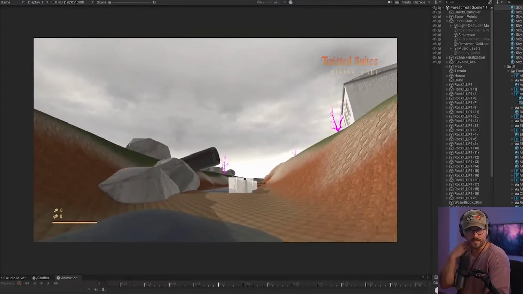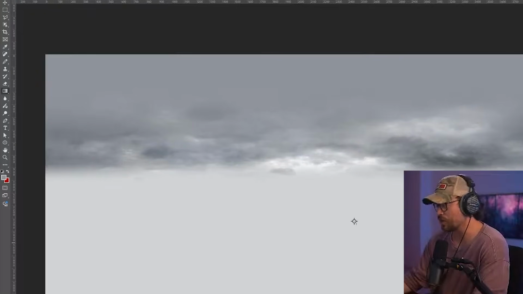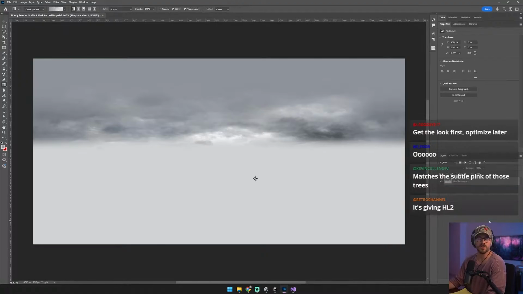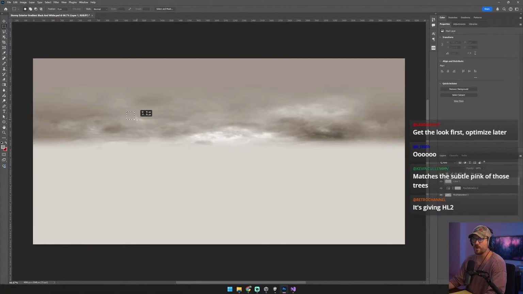So in order to fix that, what I want to do is go into my Skybox. And this is where I want to determine what my colors are. What are the colors going to be for this scene? Well, I kind of want it to have a brownish, orangish look for the sky, something like this. And then I want to use pops of color. This is where color theory comes in.